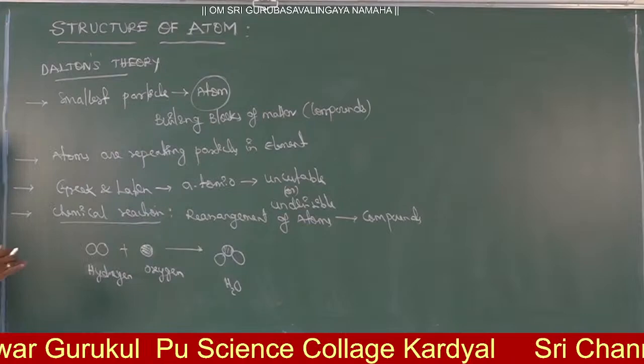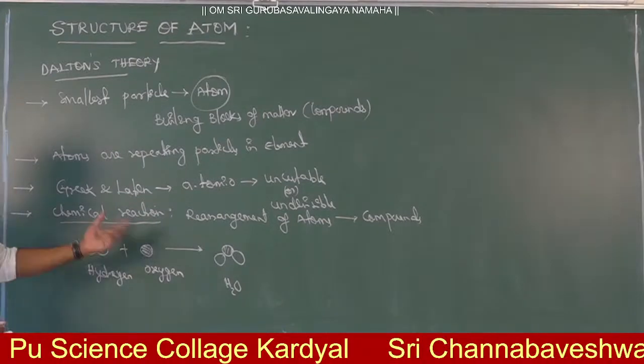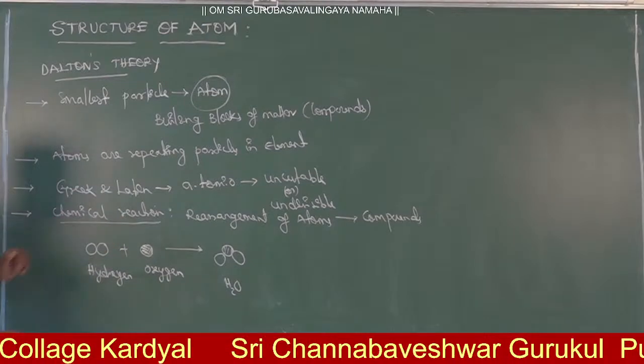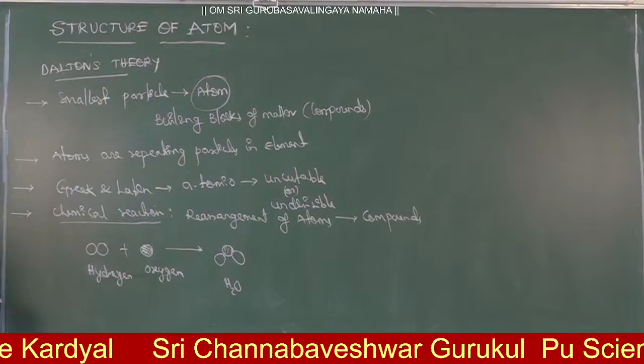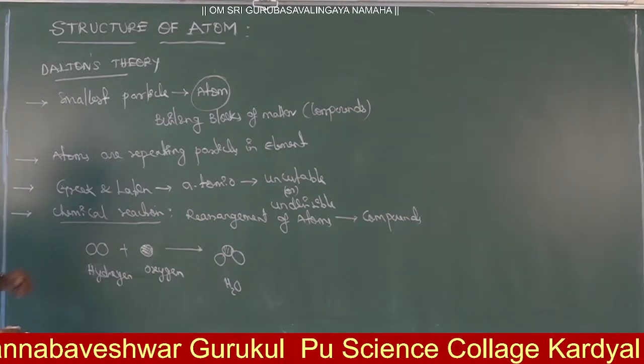Next, when any atoms undergo a chemical reaction, they definitely need to satisfy some laws, which come later in the basic concepts in chemistry. What are the laws?